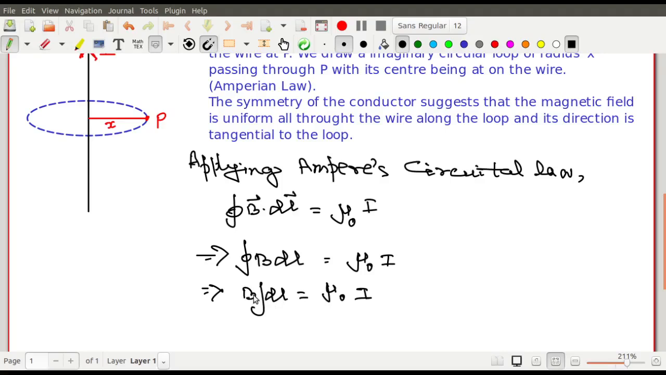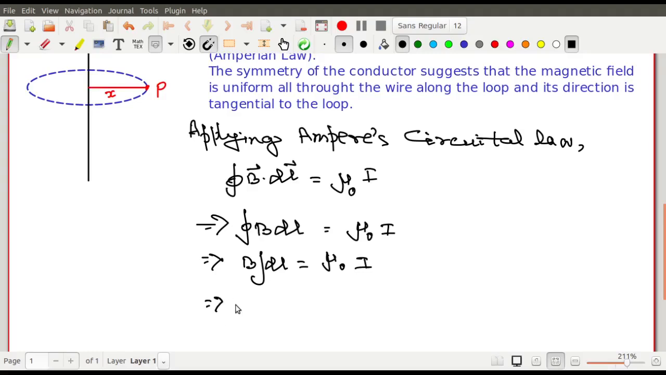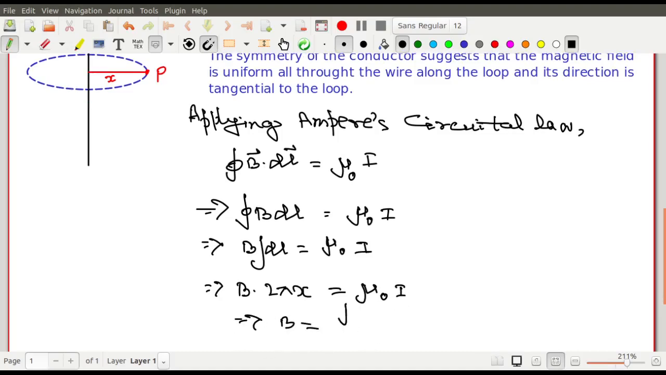Because as soon as I put this B outside the integral, on the next line I can simply write it to be 2 pi x. That is the circumference, and this is mu 0 I, and hence I am able to calculate the magnetic field. Look, I have found the magnetic field, which is mu 0 I by 2 pi x. So the magnetic field is given by mu 0 I by 2 pi x, right? I hope that you have understood it.